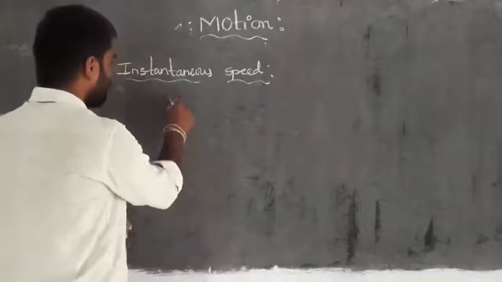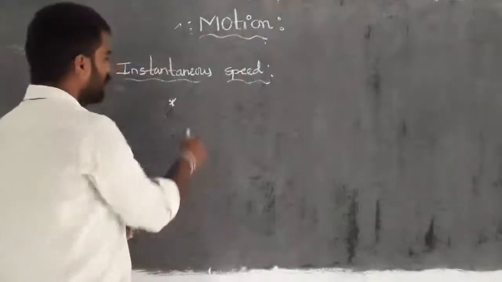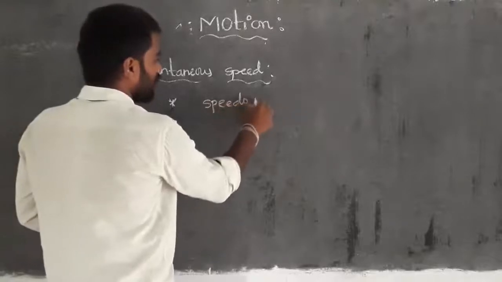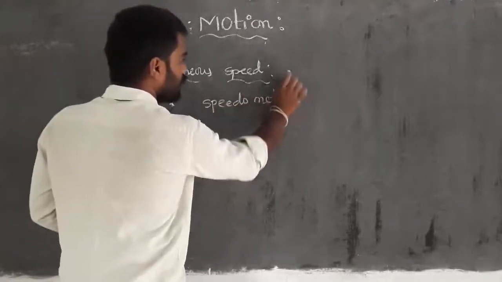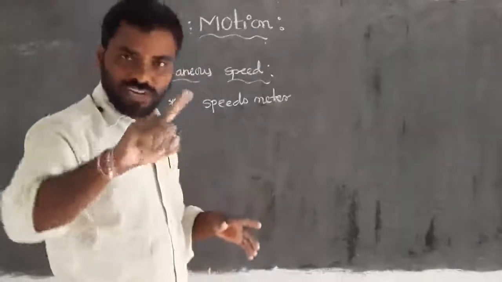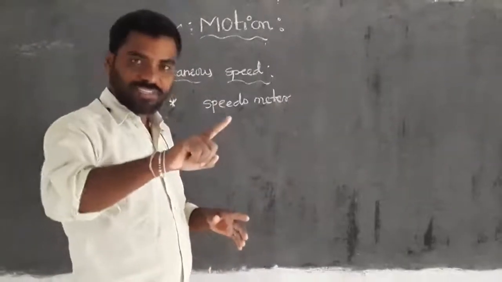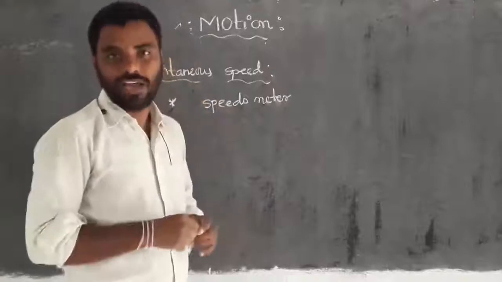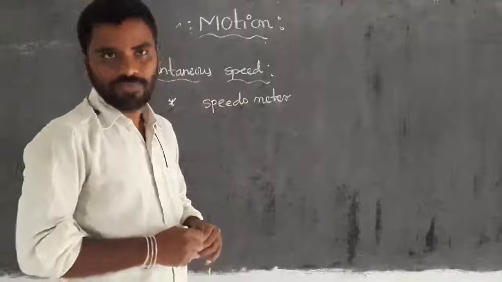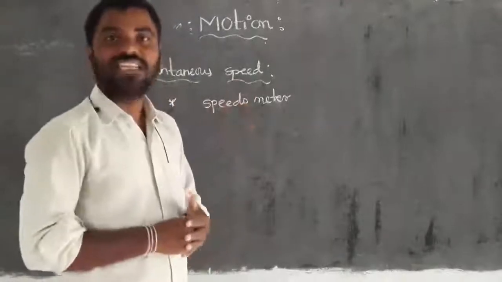This is clearly identified, especially in a vehicle with a speedometer. Which meter? Speedometer. In the speedometer we have one needle. That needle, every second, shows a particular value: how much speed you are maintaining at that particular instant of time. That we call instantaneous speed.